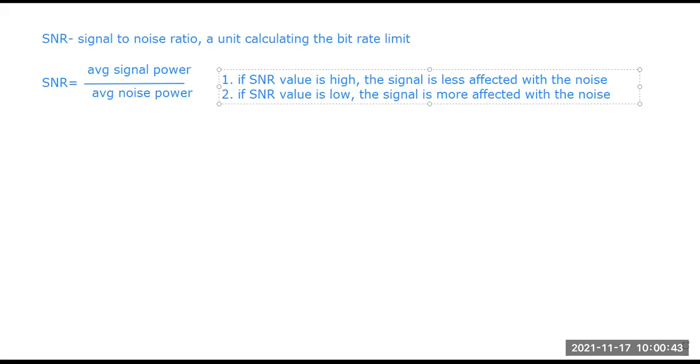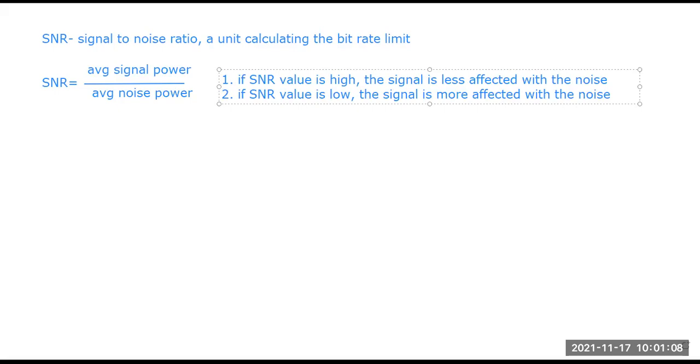So this SNR is represented in decibel units, means the dB again comes into the scenario. What is the equation by which we can find the SNR, right?